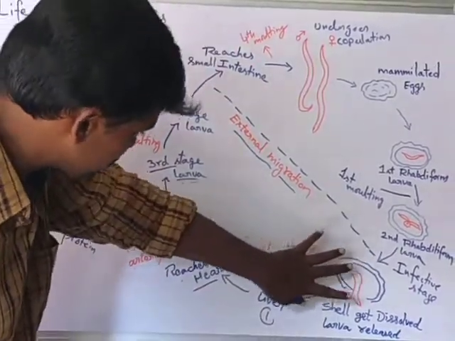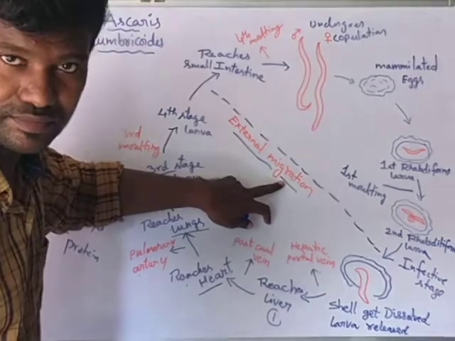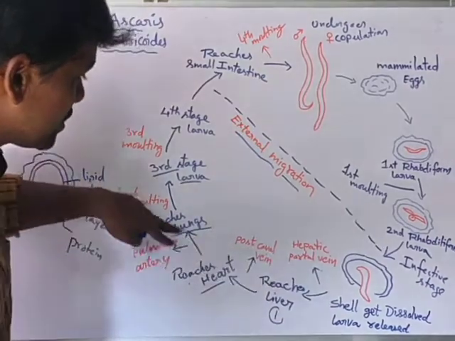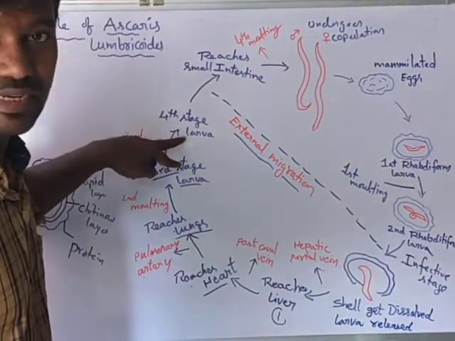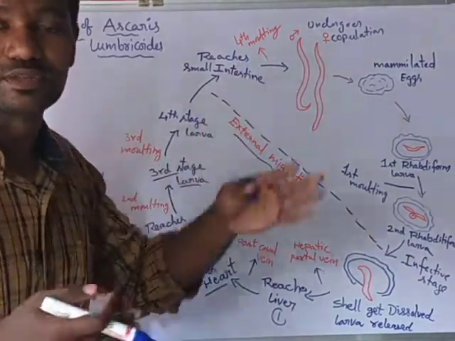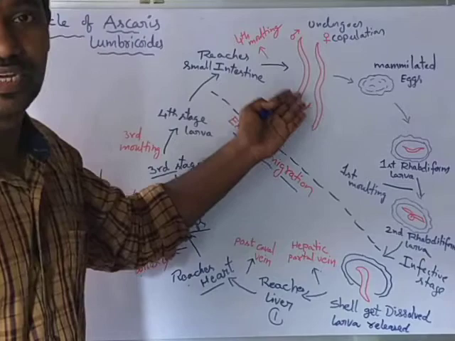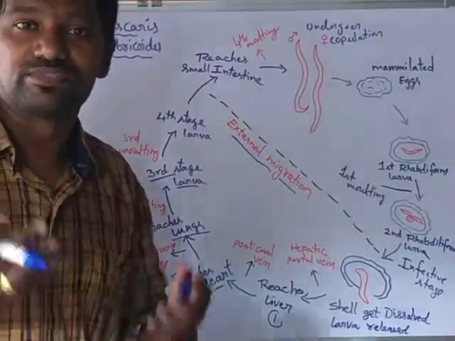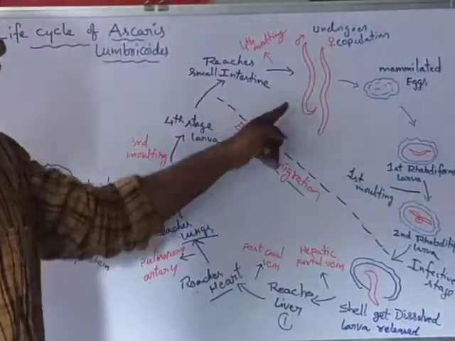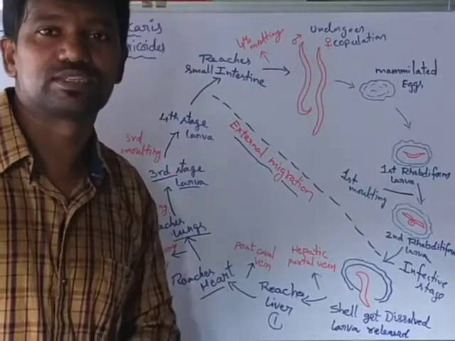This portion is called the extra-intestinal migration. That means the larva migrates through various organs in our body, and then finally goes into the small intestine. Then it undergoes fourth molting and becomes young ones. The young ones feed upon the food for about 8 to 10 weeks, attain sexual maturity, and gradually transform into adults. So this is the life cycle.